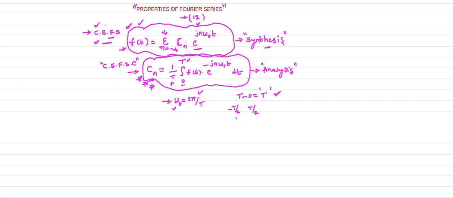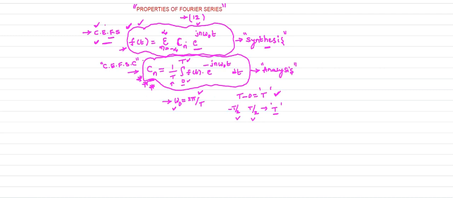The only thing is we have to do the integration over the time period T. That is the very important observation. If you subtract the lower limit from the upper limit, you should always get the time period in this expression.